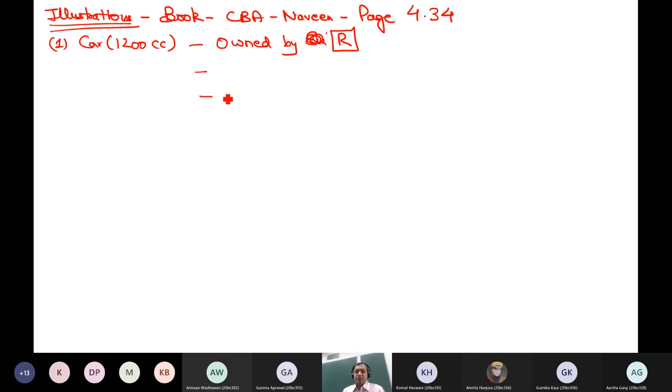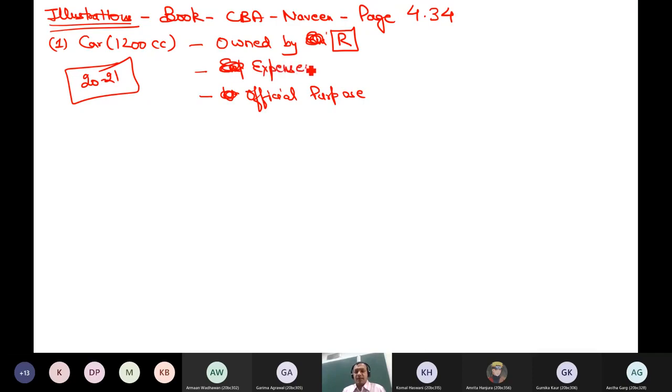Owned by employer, only for official purpose, during the previous year 2021. So during the entire year, for 12 months, the car was given to me. Expenses are incurred by the employer. Car employer, expense employer, use official. But do you know how much the expense is? It is rupees 1,20,000. Now, can you tell me what is the value on which, as an employee, I should pay the tax?